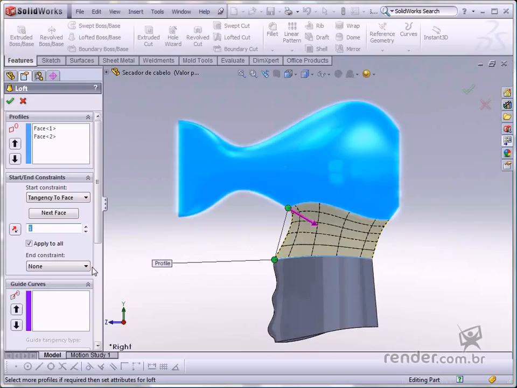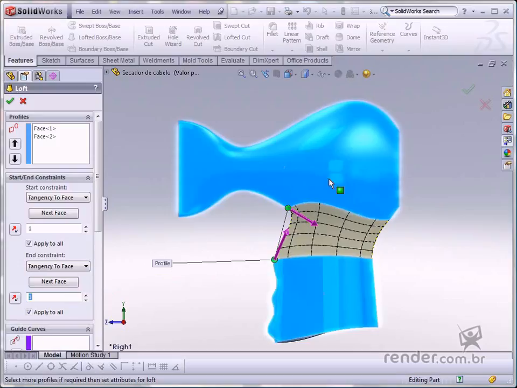Then in the lower option, let's also select Tangency to Face. See how the curvature is much better now. Confirm the operation.